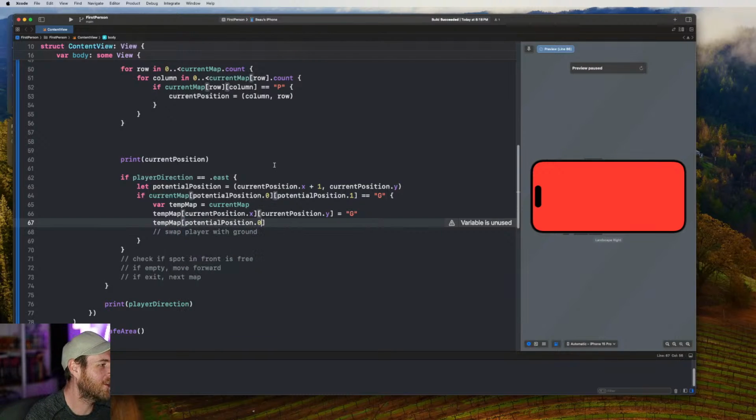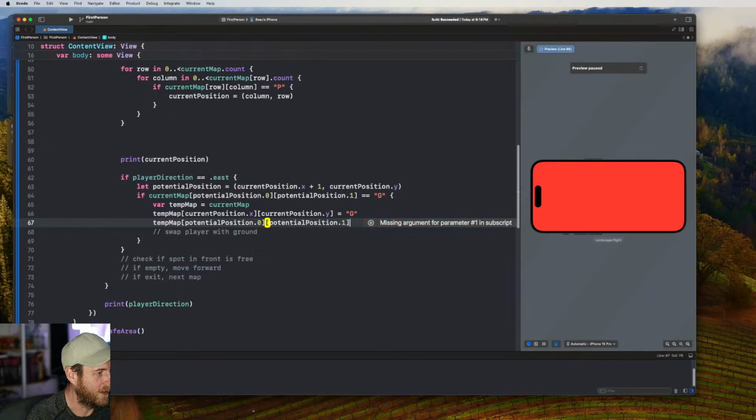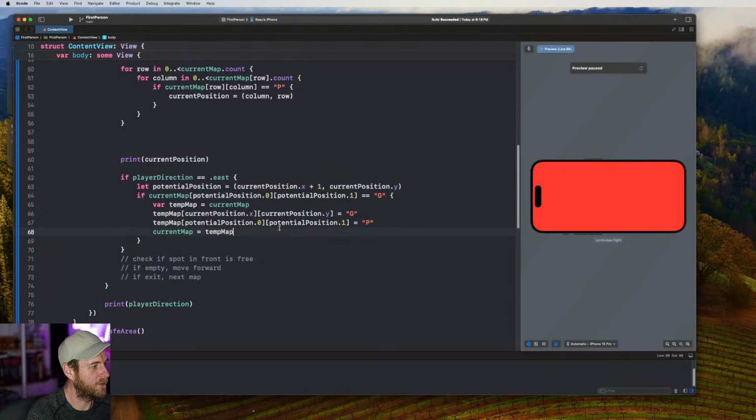This is weird. And we got like 0, X and Y. Like, this is not how it should be. I'm going to create some more new types for this, I think. Potential position dot 1 equals P. Okay. And then we replace the current map with our temp map, which will force a redraw. So we've just swapped the player with the ground tile that was in front of them.